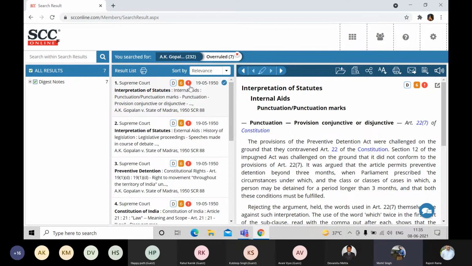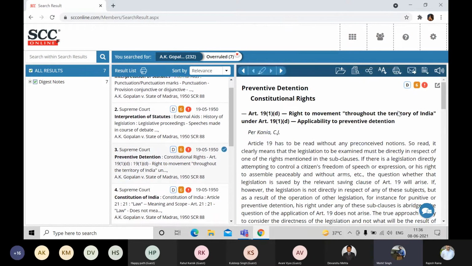So even if you're researching on the word search or any other screen, if you see this red exclamatory mark, this simply represents that this point of law has been overruled. Now you can click on any one of them. Let's take the third one. There you go. Now this digest note is talking on the ground of preventive detention, Article 19(1)(d), right to movement. You can read it out. And it is the opinion coming from former Chief Justice Kania sir, as you can see over here.